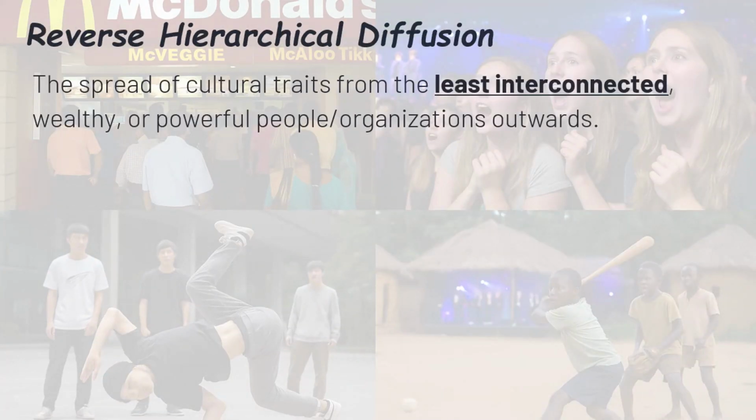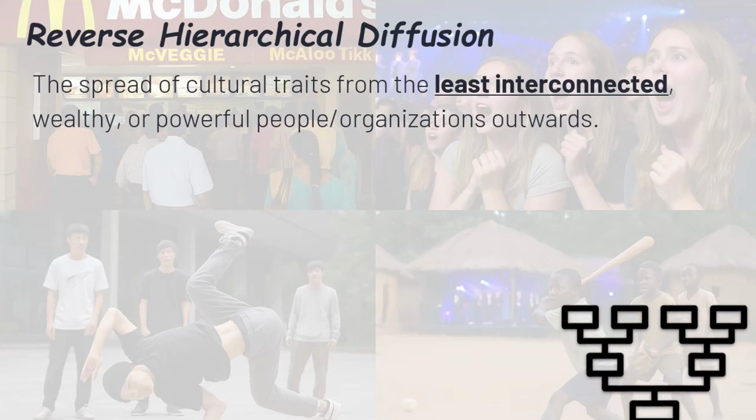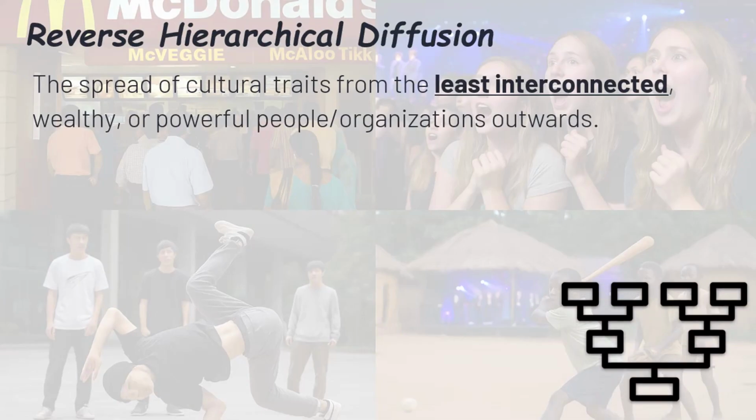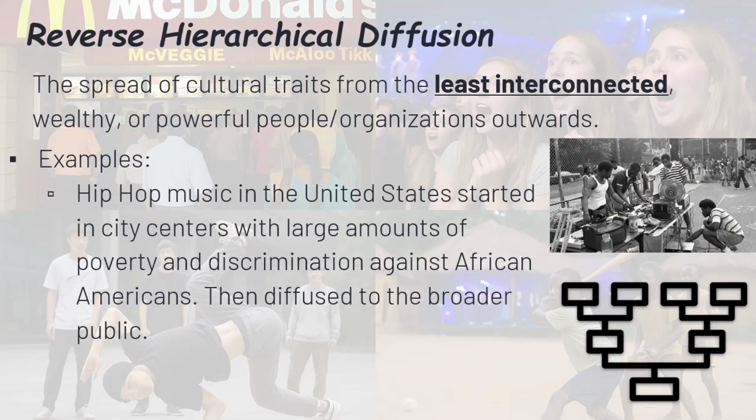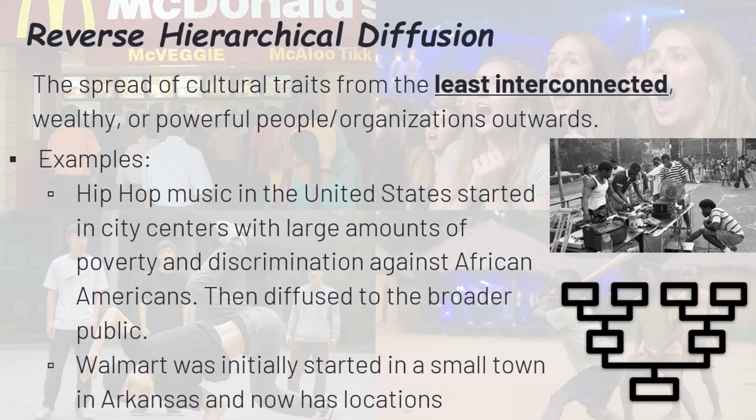Sometimes culture doesn't trickle down, it rises up. That's called reverse hierarchical diffusion, when a trait spreads from the least connected or powerful groups to the mainstream. One of the most iconic examples is hip-hop music. It started in low-income neighborhoods in U.S. cities, places with poverty, discrimination, and not a lot of resources. But the culture, style, and voice coming out of those communities caught on fast. Before long, hip-hop wasn't just local, it was global, showing up in commercials, movies, and playlists worldwide.